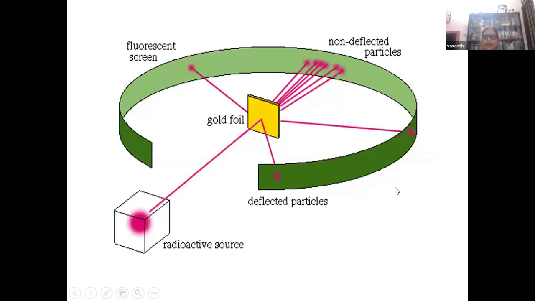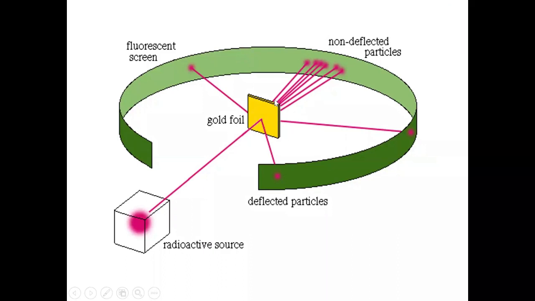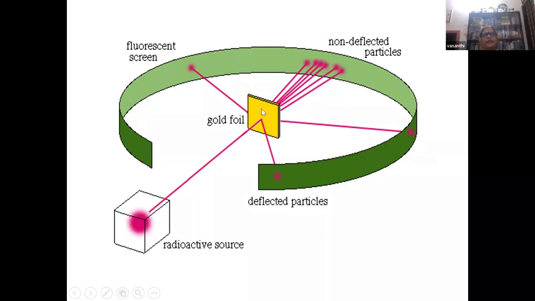Okay. So this is another diagram. Radioactive source, gold foil, and they're all mostly non-deflected particles because most of the atom is empty. And I asked you why this one is only one molecule thick, or very, very thin. Suppose you take a gold plate, a very thick plate, what will happen? If you take a many-molecule-thick gold foil, what will happen? Will the alpha particles get scattered like this?